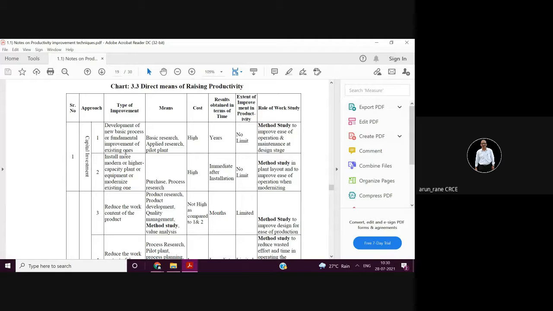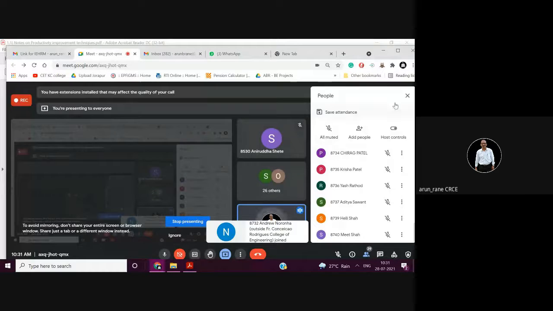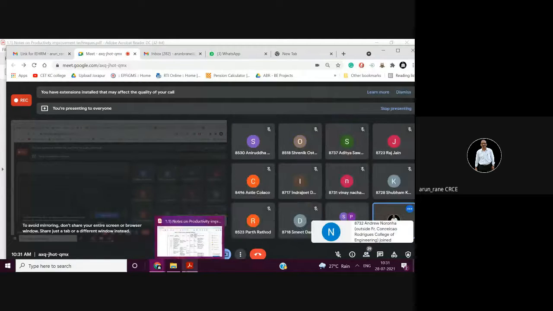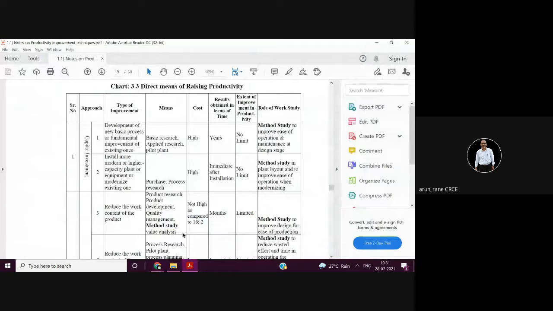That is, if you have conventional machines and you want to improve them, that is what is called retrofitting. So retrofitting is nothing but improvement in the present process or improvement in the present equipment. So we say retrofitting of machine tools. We have a conventional machine tool, say a conventional lathe, and I want to improve it to CNC.